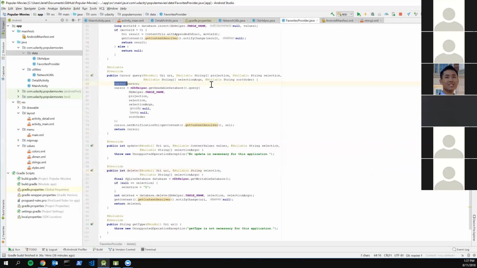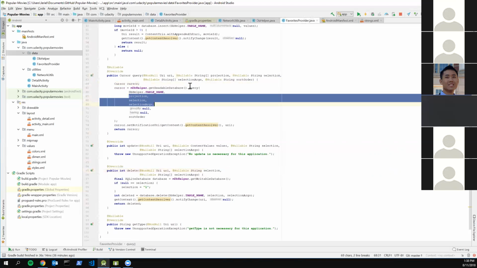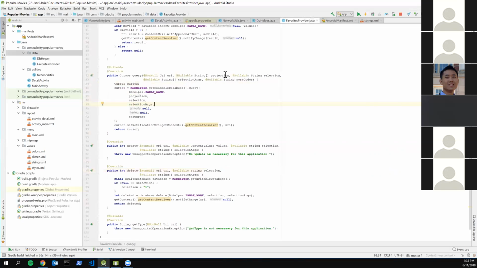You have this thing called a cursor. The cursor is a predefined class in the Android library, and it just indicates where in the database a specific entry is going to be. For your cursor, instead of getting a writable database, you want a readable database. All the things you populate into the query method, you're just pulling from the method signature.